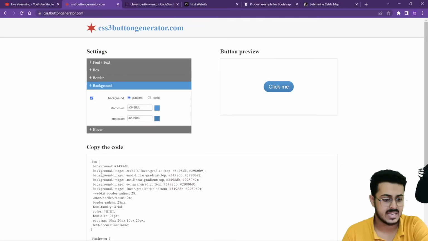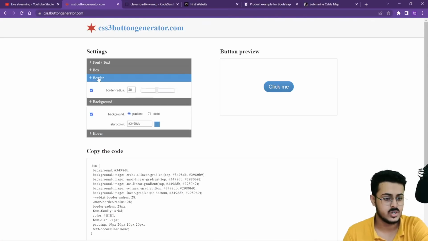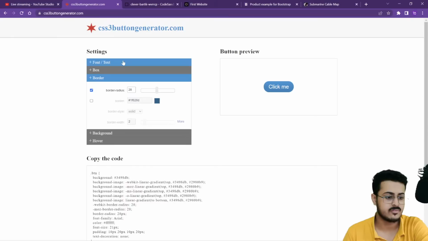You want to have a background, so you can have some background color as well. Here we have a gradient color from light blue to dark blue. You want to have a hover. If you are hovering over the button, you are able to see that it becomes a bit light in color. All these different things you are able to implement from right over here. What is the border that you want to have, all the different things that you want, and then it creates this preview for you. This is the preview of the button.